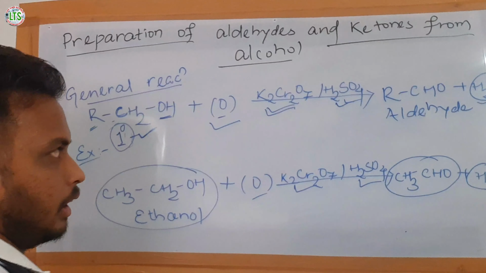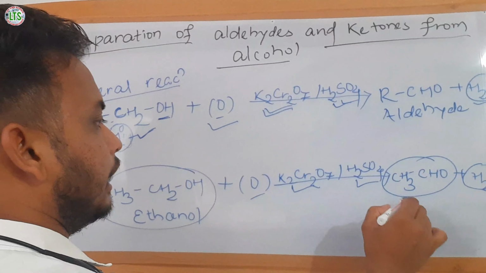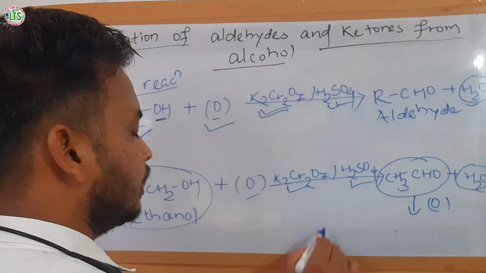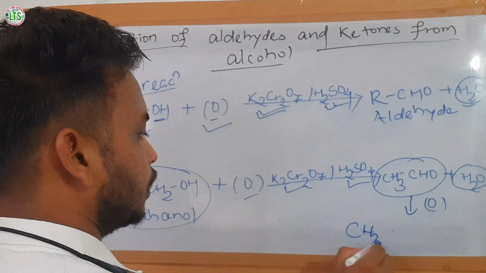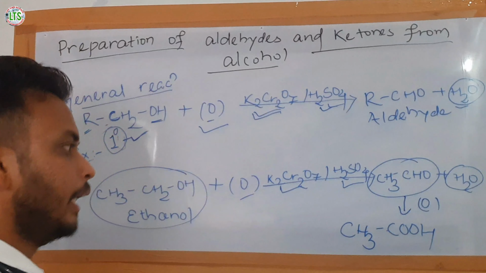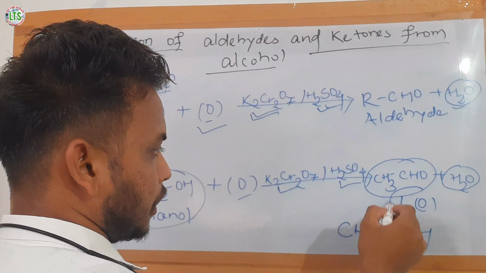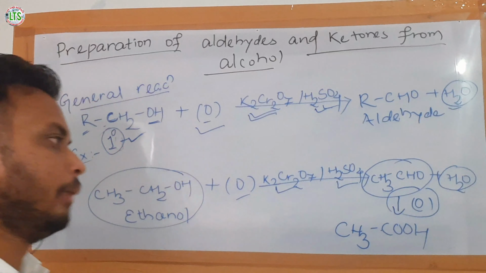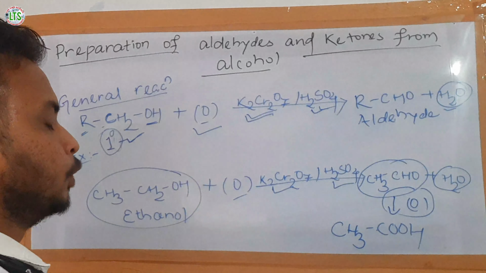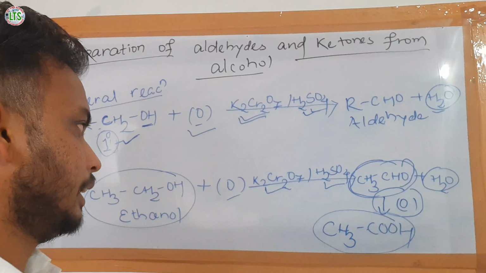But in this case, the aldehyde can be further oxidized to acids. So, to prevent further oxidation of aldehyde, we have to maintain the temperature so as to get only the aldehyde, not further oxidation to any type of carboxylic acids.